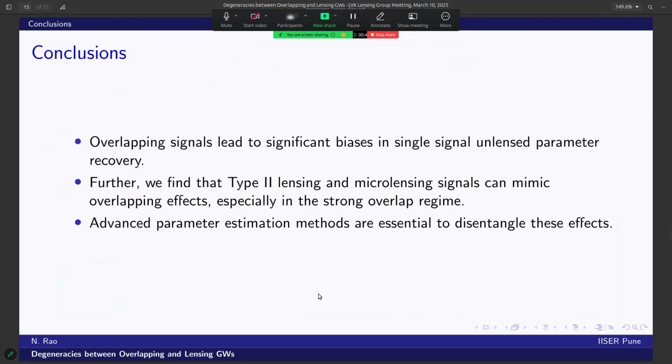In conclusion, our study confirms earlier research that overlapping gravitational wave signals pose a challenge for parameter estimation, mainly due to degeneracies with lensing effects. On recovery with single unlensed signals, we obtain high biases at stronger overlap, suggesting the need to further study these effects. We find that these overlaps can mimic type 2 strong lensing and microlensing in specific regimes, which may lead to misinterpretation if not carefully addressed.